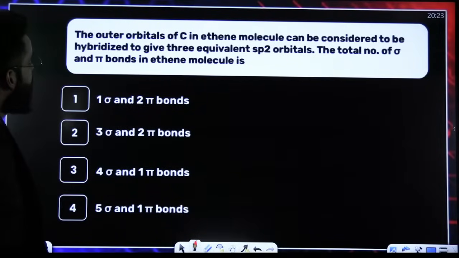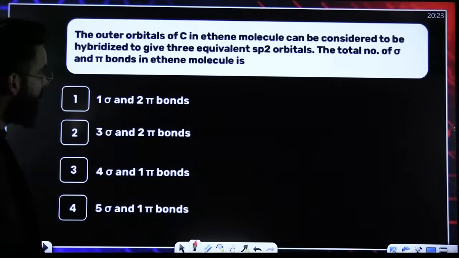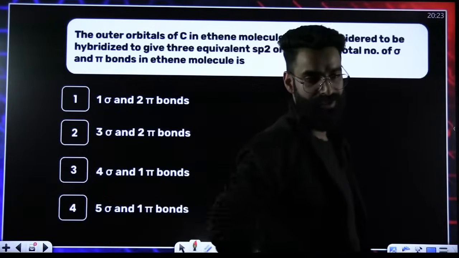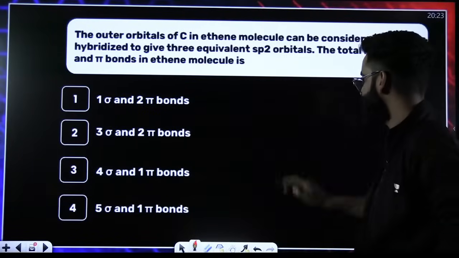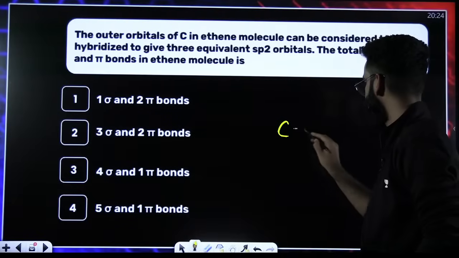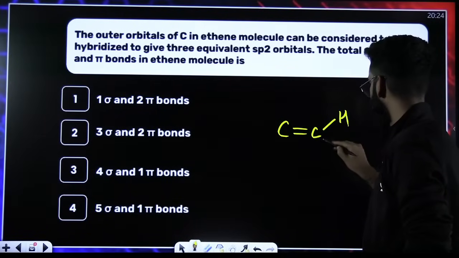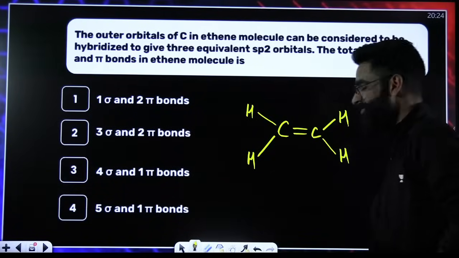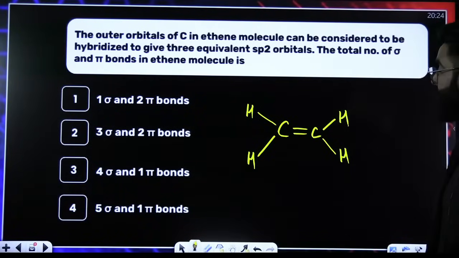The outer orbitals of carbon in ethene molecule can be considered to be hybridized to give 3 equivalent sp2 orbitals. The number of sigma and pi bonds in ethene molecule. Quickly, ethene. Both these carbons are sp2 hybridized.